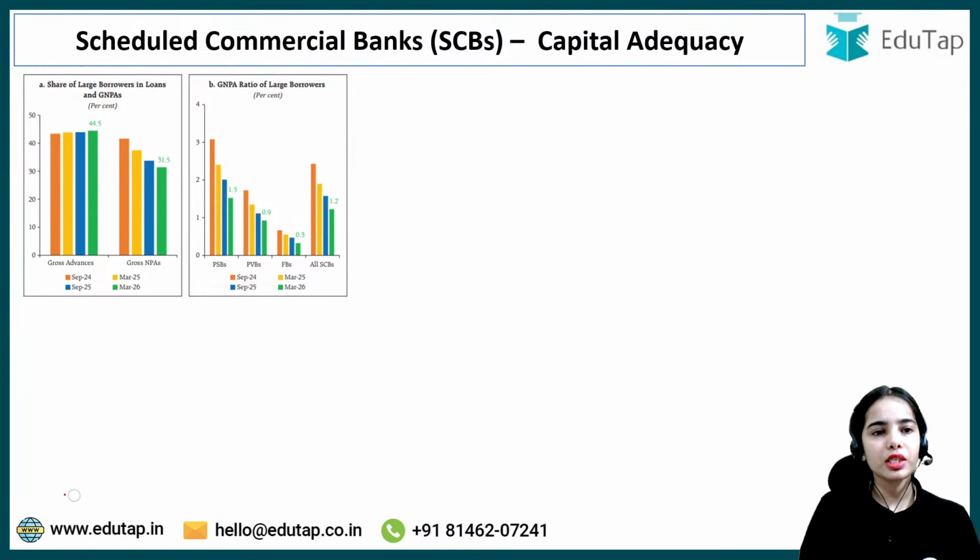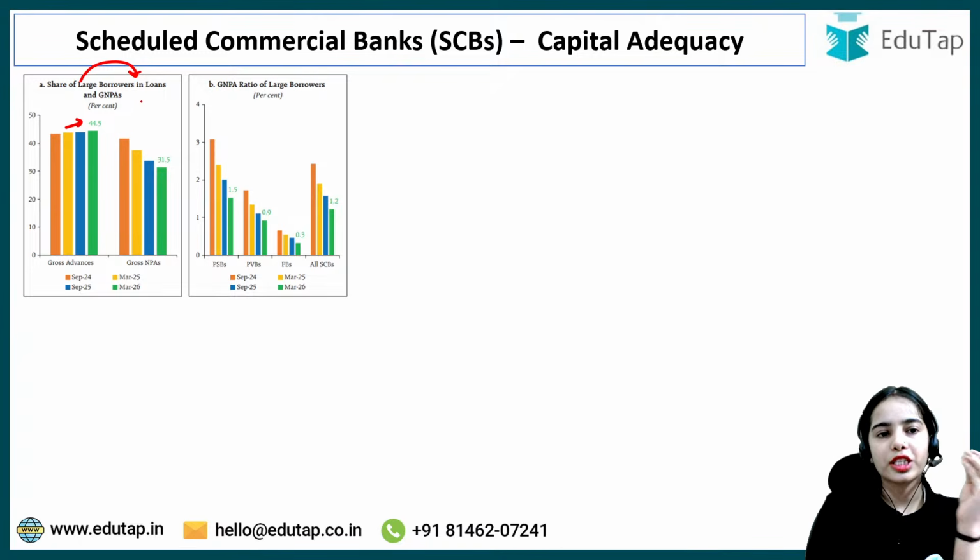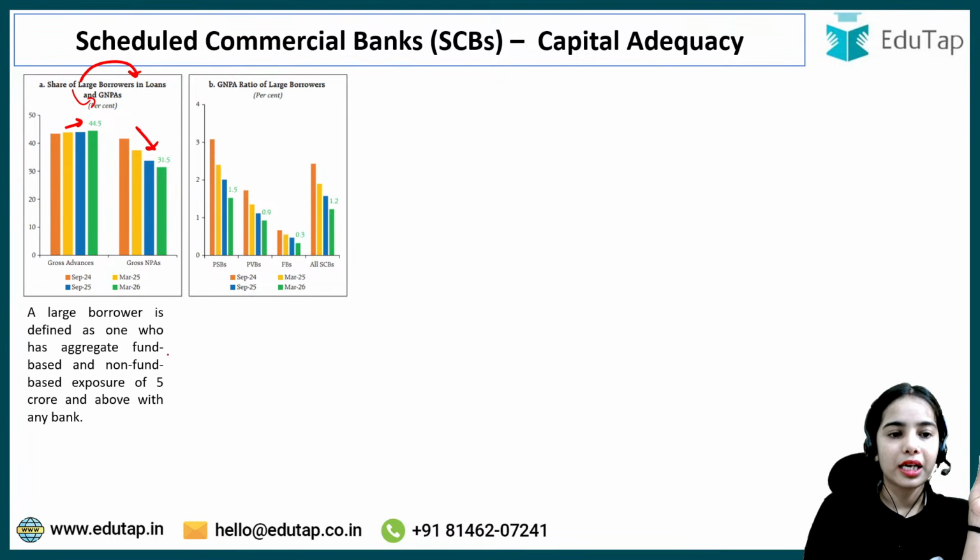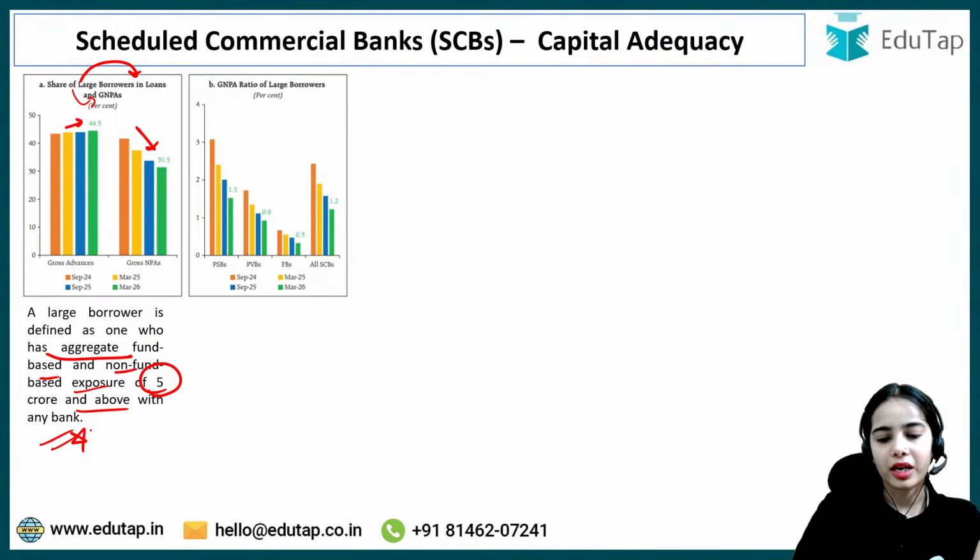Okay. So the share of large borrowers in loans is increasing, while the share of large borrowers in gross non-performing asset is decreasing. So that is good news for the country. Okay. A large borrower is defined as one who has total fund-based and non-fund-based exposure to the banking system of 5 crore and above with any bank.